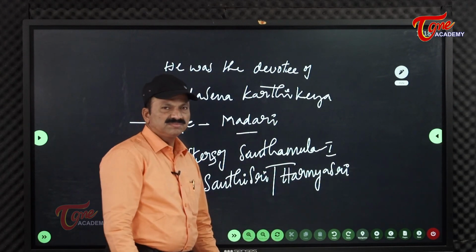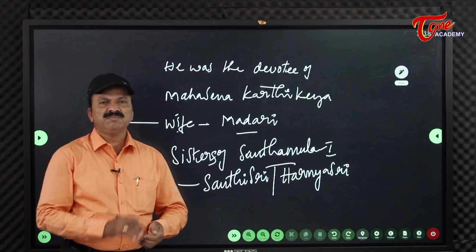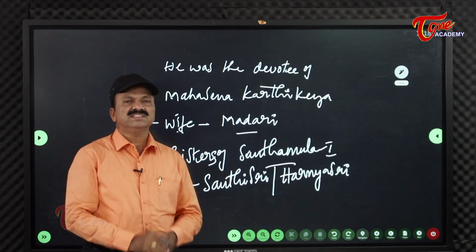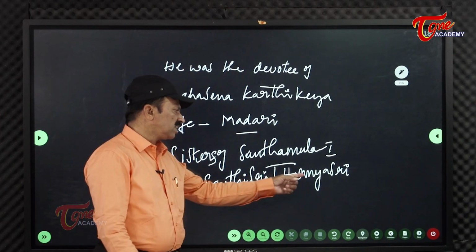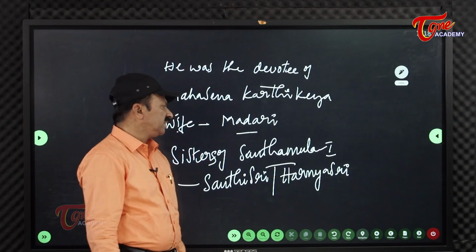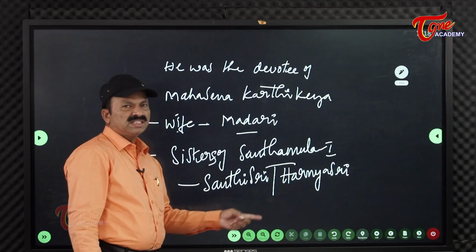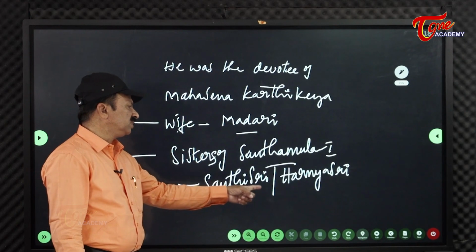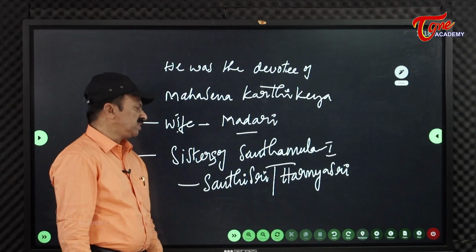Shantisri, Harmyasri. Shantisri was given in marriage to Skanda Vishaka, or Skandasri, we can say. And the husband of this Harmyasri is not known. Anyhow, he had two sisters. That's one of the points you have to remember: Shantamula 1 had two sisters, one is Shantisri and one is Harmyasri.